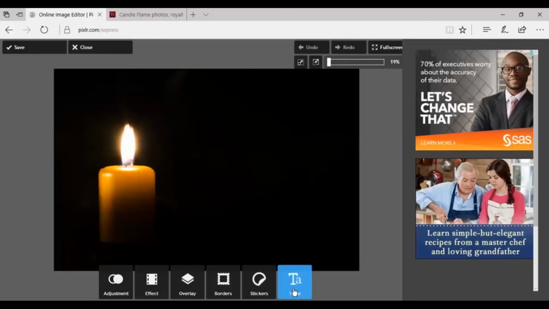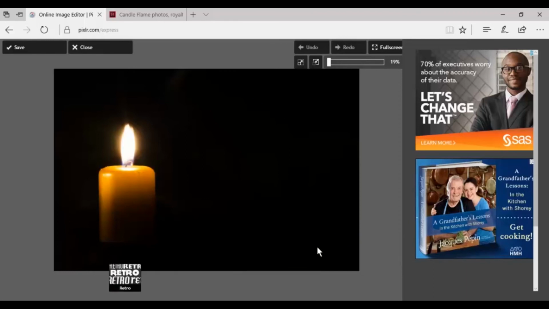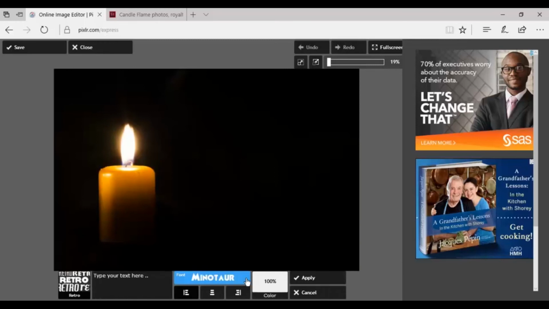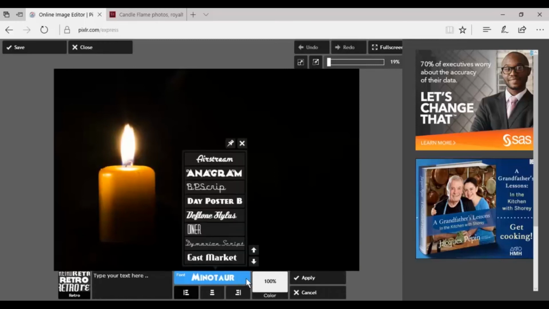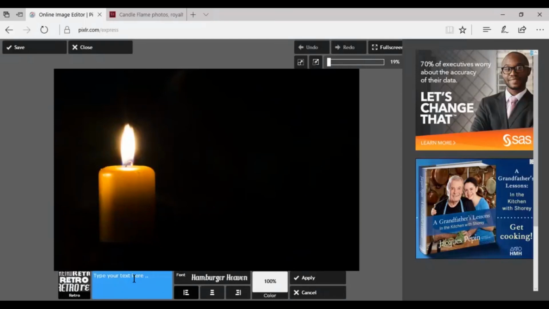And so I'm going to go down here, and you see I've got all these tools. The only one I'm interested in is the type tool. I click on type, and now I got to choose a typeface. Now I've got all sorts of different types here, serif, sans serif. Let me look at retro and see if there's anything in there that I'm interested in using. And I'm looking down through here, I kind of like the Hamburger Haven one, so let's use that one.